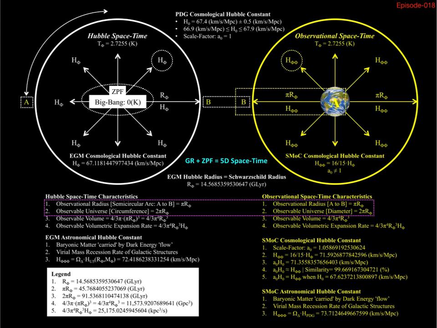So, what is the relationship between these two illustrations? The relationship is that Hubble space-time is an extra-dimensional representation of cosmological expansion adjunct to observational space-time.